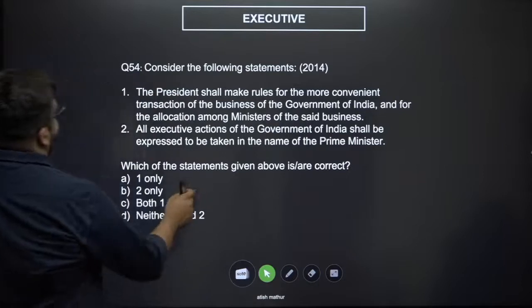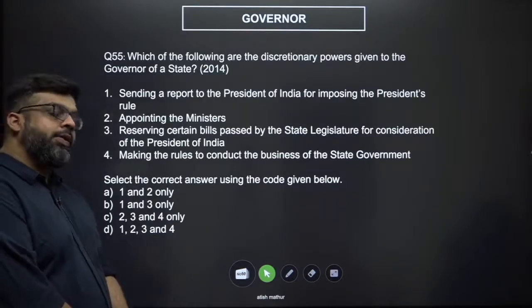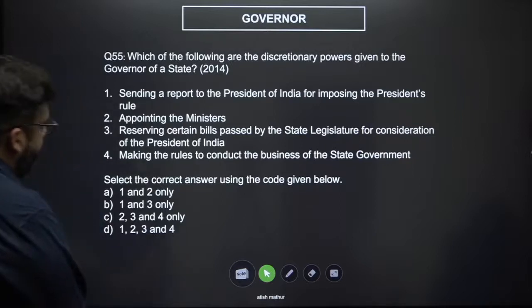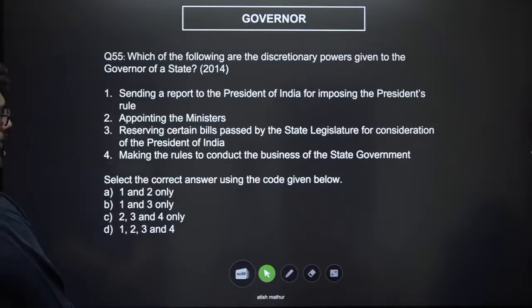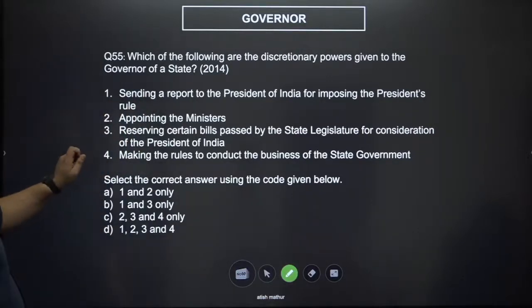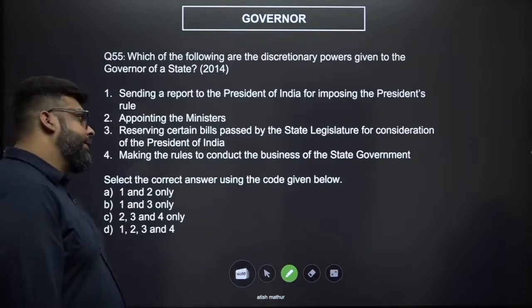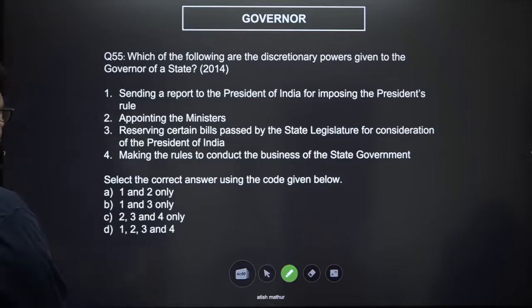55. Which of the following are discretionary powers given to the governor of a state? Sending a report to the president for imposing president's rule, appointing the ministers, reserving certain bills by the state legislature for consideration of the President of India, making the rules to conduct the business of the state government. Now, let us see which of the following makes sense. You've got 1 and 2, 1 and 3, 2, 3 and 4, 1, 2, 3 and 4. Which of the following is correct?